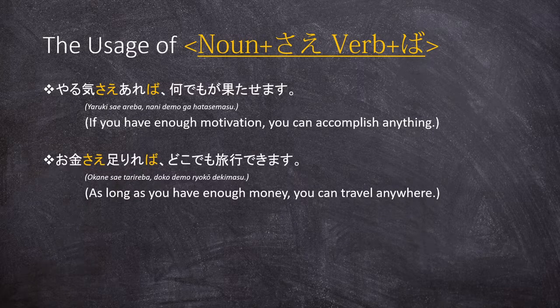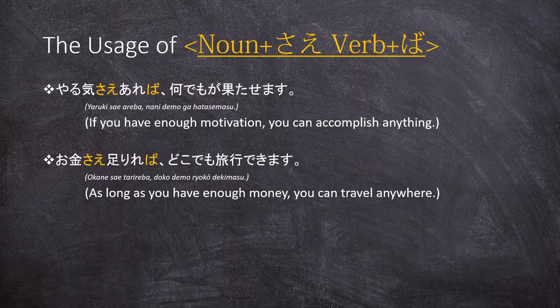This is even more illustrated in our second example. Okane sae tarireba doko demo ryoko dekimasu. As long as you have enough money, you can travel anywhere. As you see here, the big condition in our first clause is the fact that you need to have enough money. And we are emphasizing money here with sae.